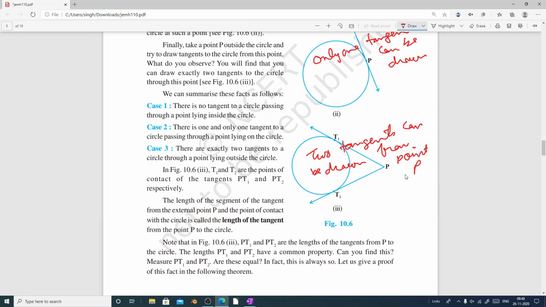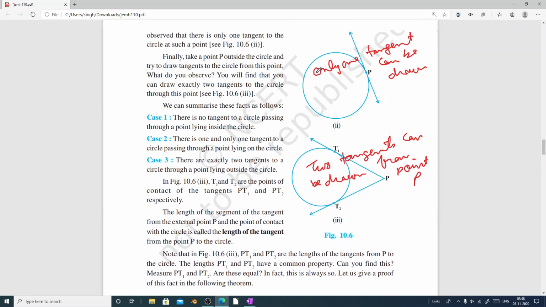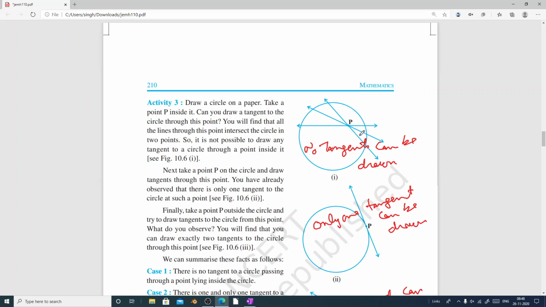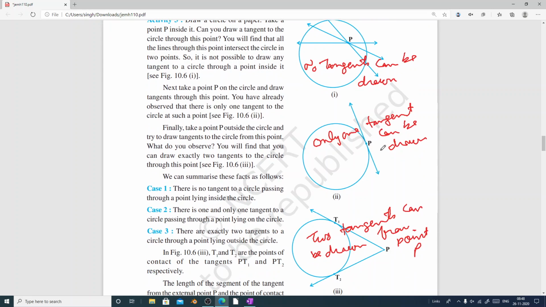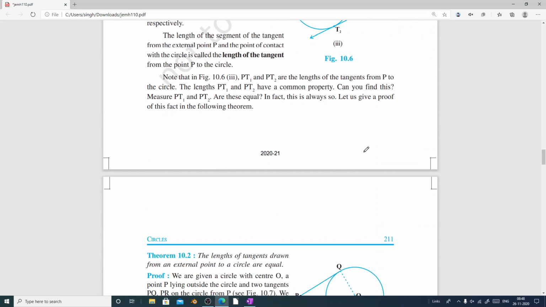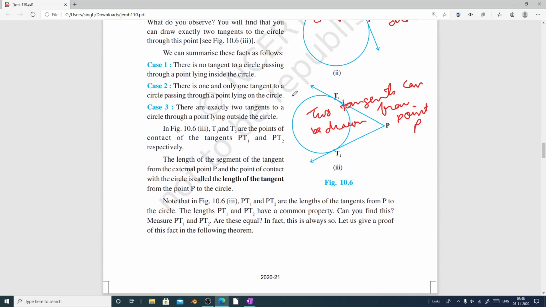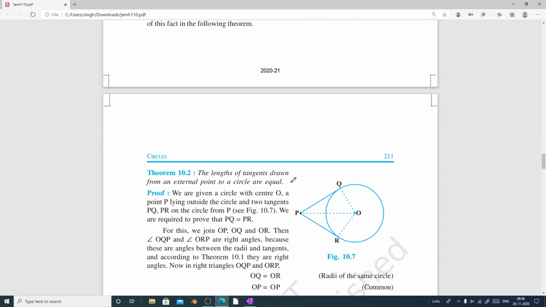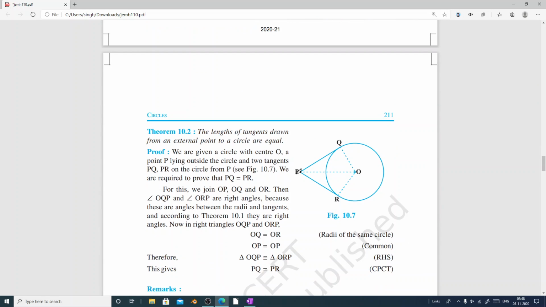So let us recall it again. When the point P is lying inside the circle, no tangents can be drawn. When the point P is lying on the circle, one and only one tangent can be drawn. And when the point P is lying outside the circle, two tangents can be drawn. And this PT1 and PT2 are known as the length of the tangent.